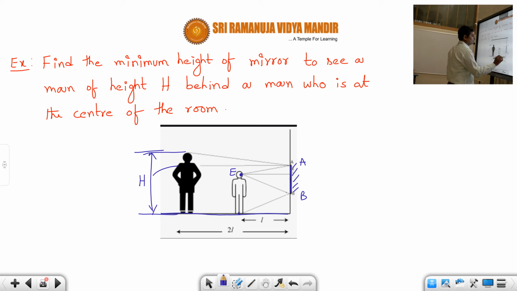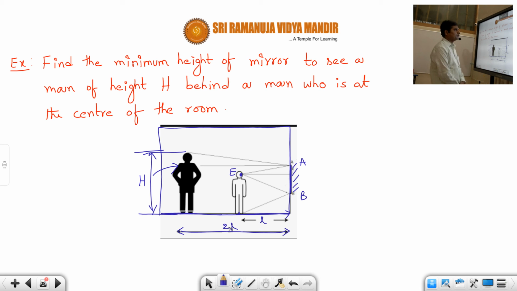Suppose this is the room, let's say a square room. If the son is at some length L, then the father should be at how much, students? 2L. Then only can we say that the son is at the center. Here the son is seeing his father, because the father's height will be more. Here the son's height is not given, and not required also. Basically the son has to see the father in the mirror completely. For that, what is the minimum size of the mirror required for him to see, students?